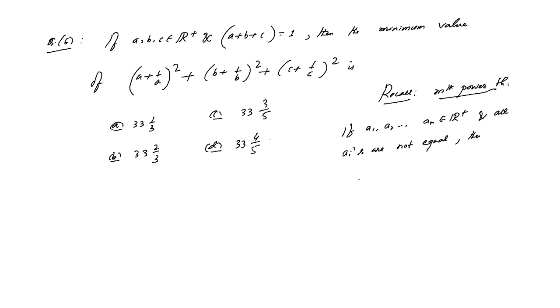then summation ai to the power m, i equals 1 to n, divided by n, is greater than or less than (summation ai, i equals 1 to n, by n) whole to the power m. Now the question is when the greater than and less than inequality holds.